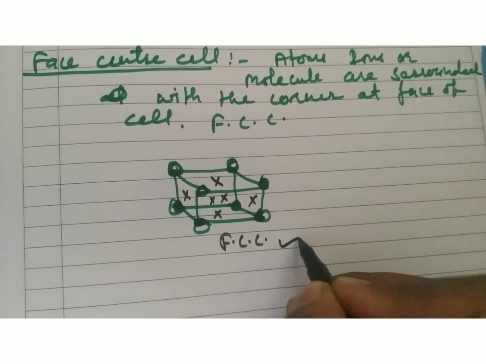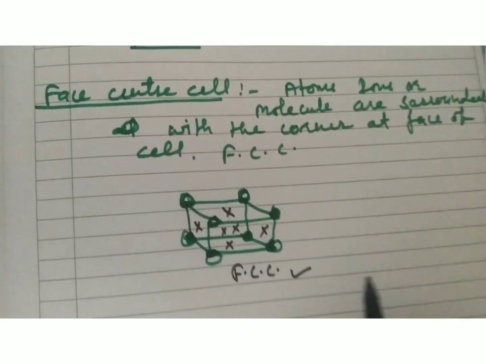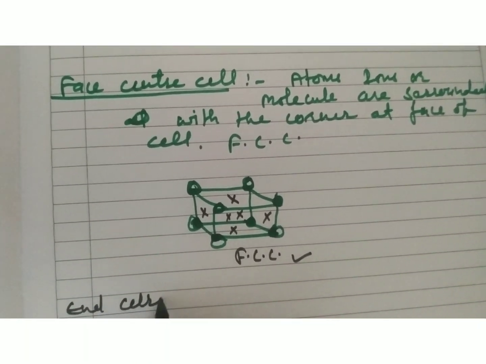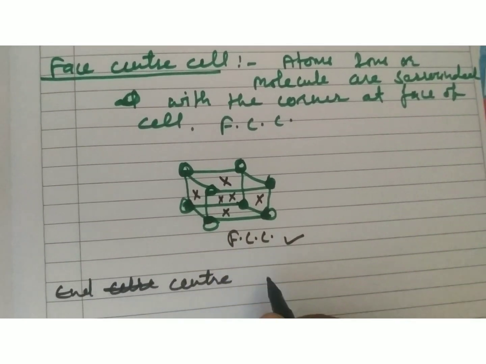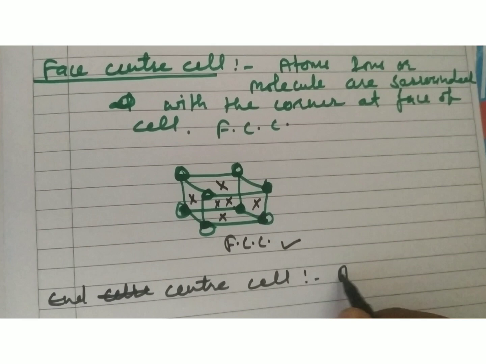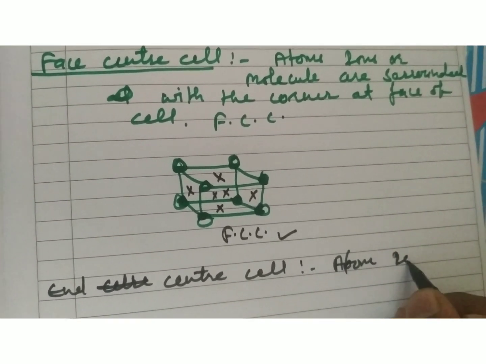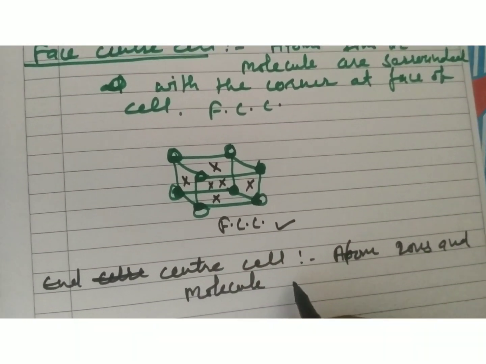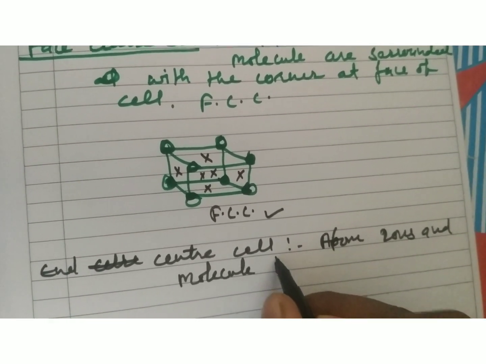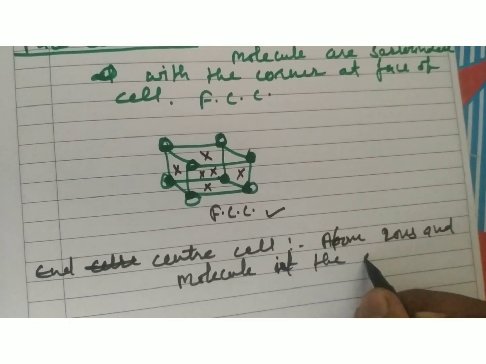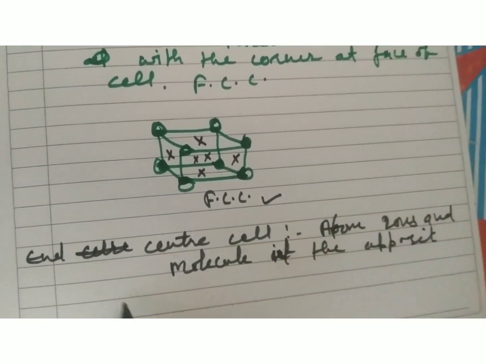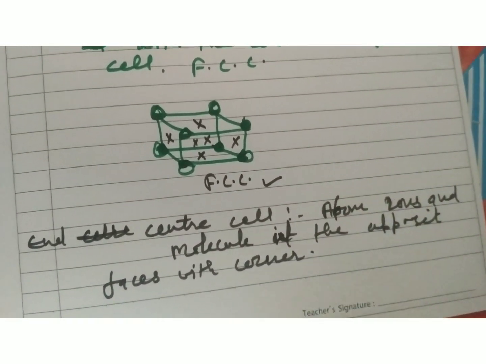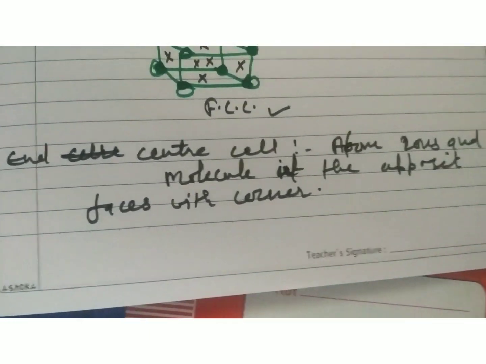This is the example of FCC. Clear? Okay, now at last, the end centered cell. In the end centered cell, the arrangement of atoms, ions and molecules is in the opposite faces, at the opposite faces with the corners. Clear?